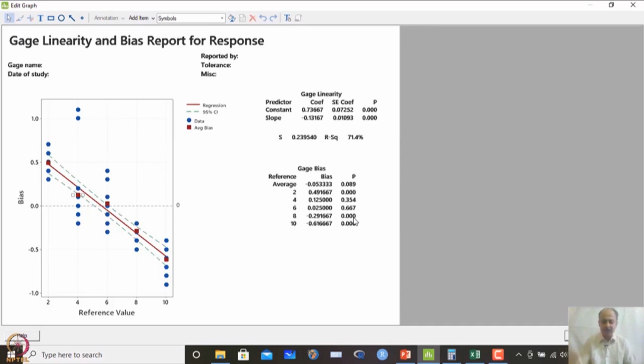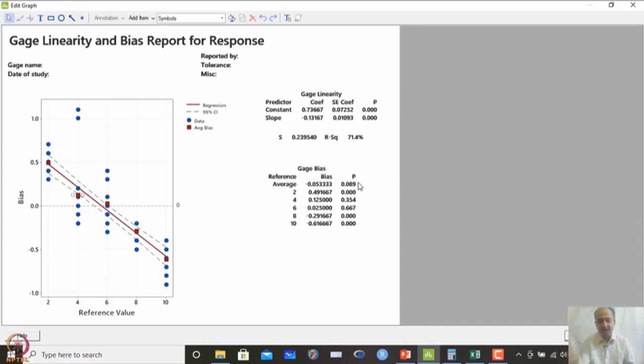What is important over here is that at the lower side of the reference, when I am measuring parts at the lower end of the overall process variation, we are getting a significant bias, and on the higher end also we are getting a significant bias. Only in the middle range of observations are we not getting bias in the instrument. So, the overall average of the bias reported over here is 0.05, the average of all these biases, and it is showing a negative bias.